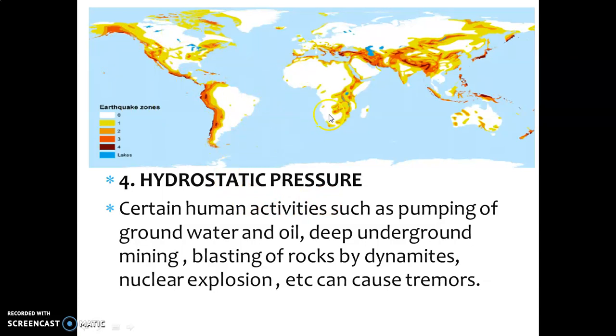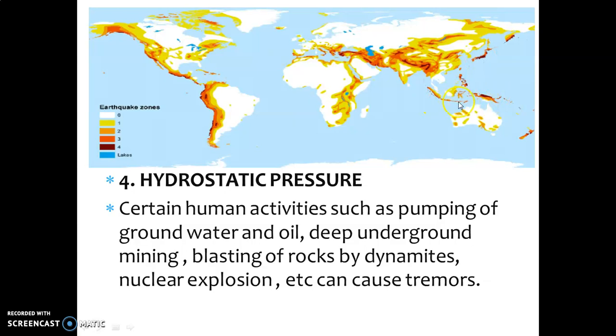Now I am showing plate boundaries with the help of a world map. Now see, this is the west coast of North America, west coast of South America. This plate boundary comes under convergent plate boundary. And this side, this is the east coast of Asia, especially Japan, and these are the islands.